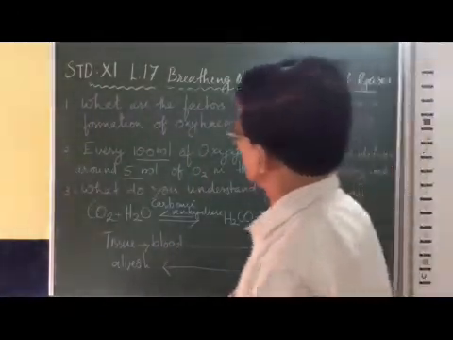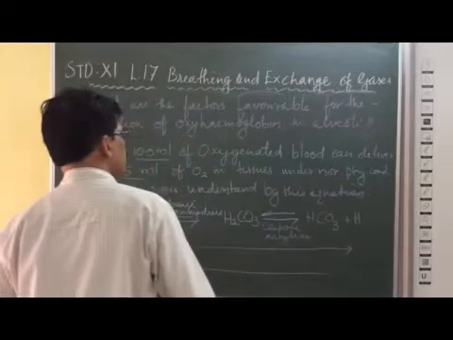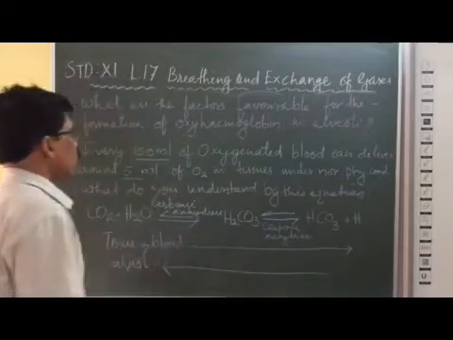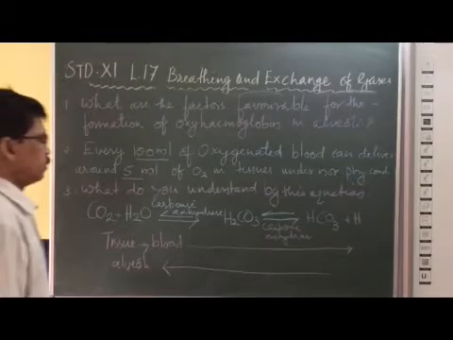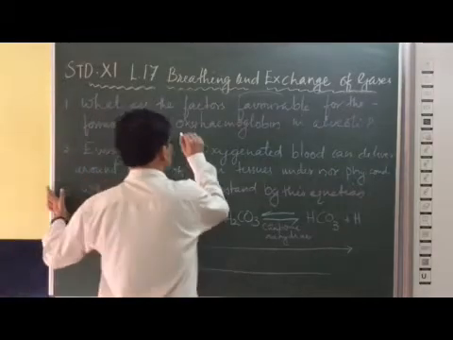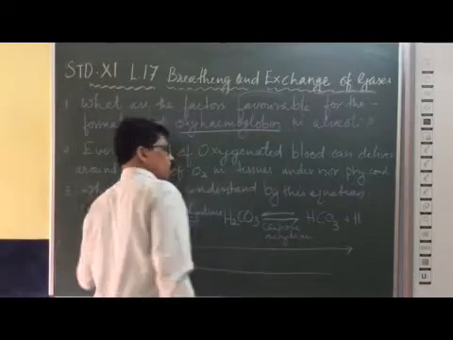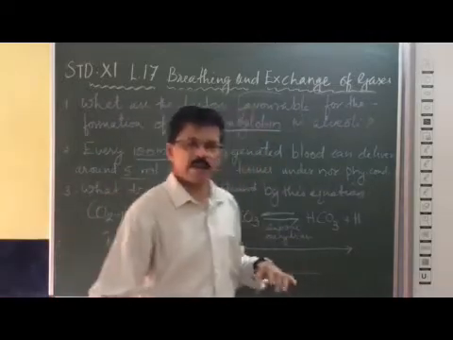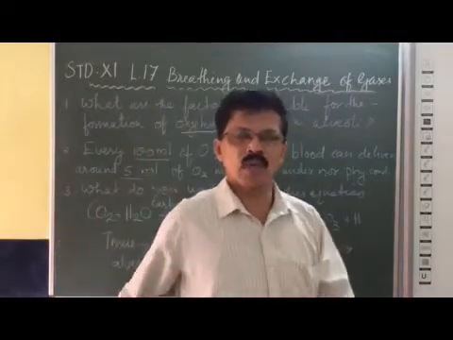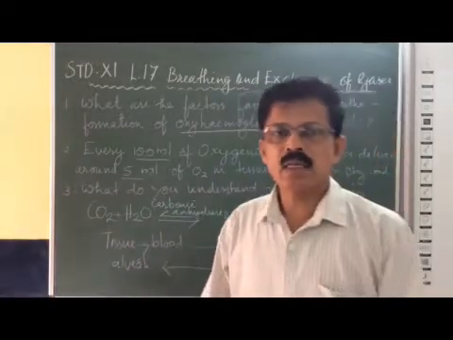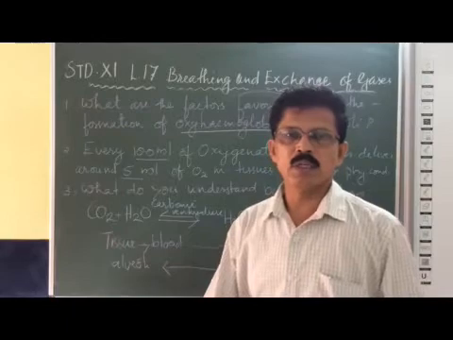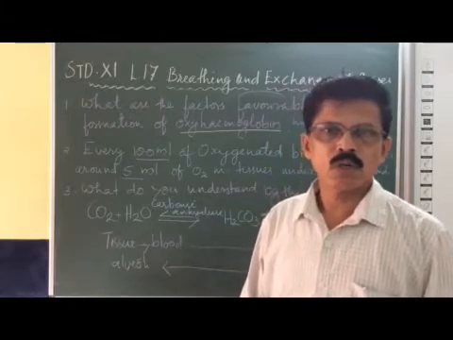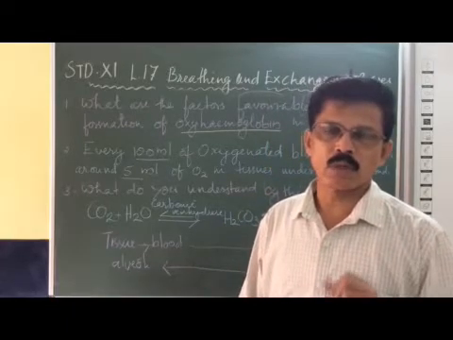Now the first question. What are the factors favorable for the formation of oxyhemoglobin in alveoli? You know, one important thing. The oxygen-rich air enters the alveoli from the atmosphere. Okay? Inside the alveoli, the partial pressure of oxygen is 104 millimeter mercury.